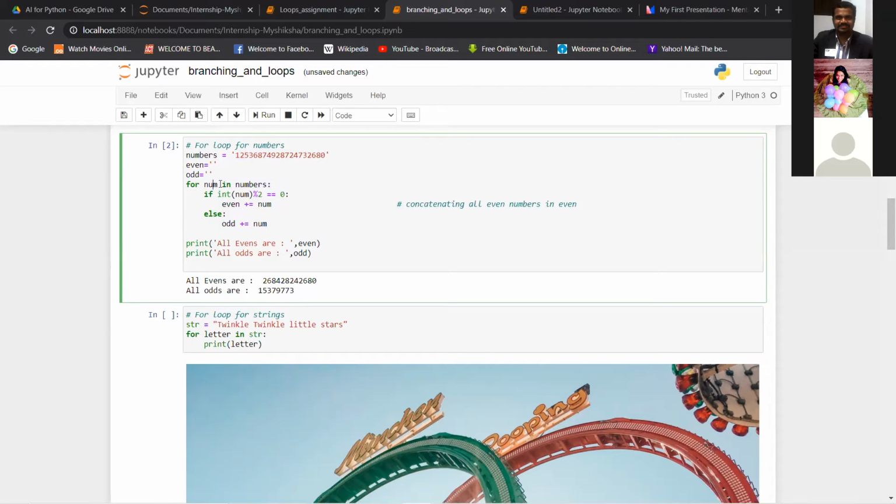You can have anything here, x or y. I just took num as a variable, okay? But this numbers should be the variable you want to apply this for loop to. So after in, it should be that variable.